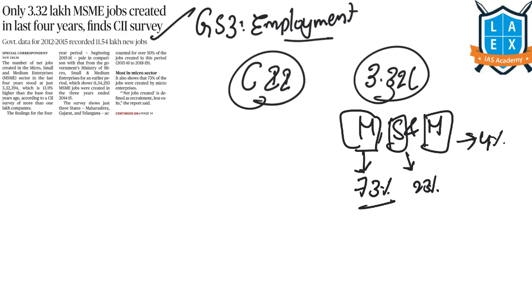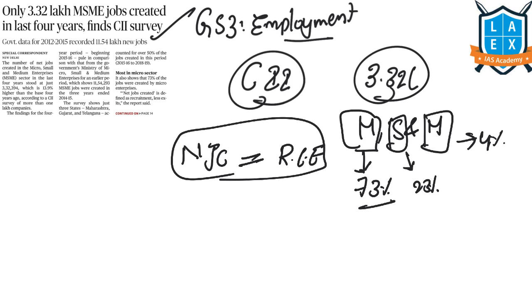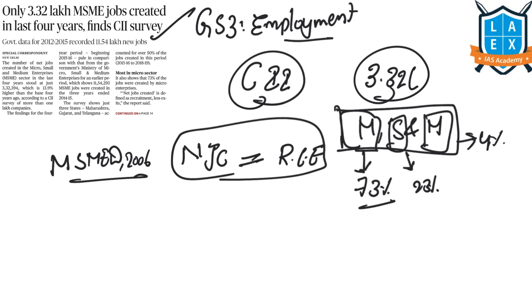And this survey has defined the net jobs created as recruitment less exits. This is how it has defined the net jobs that were created. And now, from the prelims point of view, we should know what these MSMEs are, micro, small and medium enterprises. Micro, small and medium enterprises were established based on an act known as the Micro, Small and Medium Enterprises Development Act of 2006. And this deals with the definition of these MSMEs.